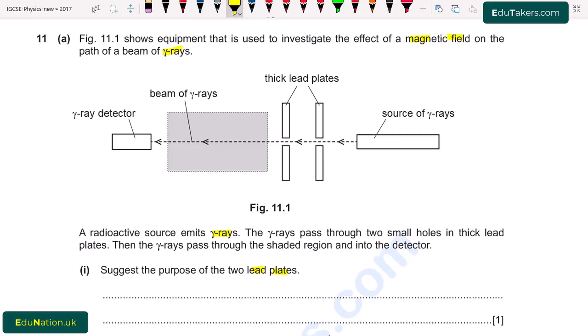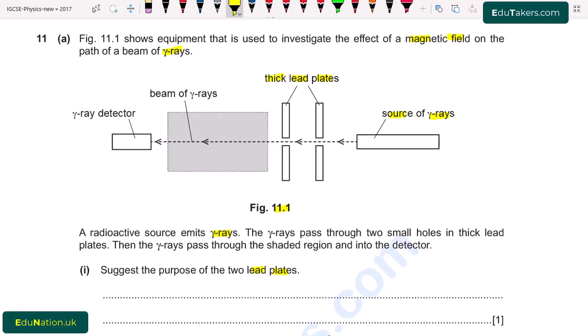First of all, in figure 11.1 we can see that there is a source of gamma rays, and the gamma rays enter into the thick lead plate, and after passing through these plates, they enter into the shaded area and then are detected by the detector. We have to describe the purpose of this thick lead plate.